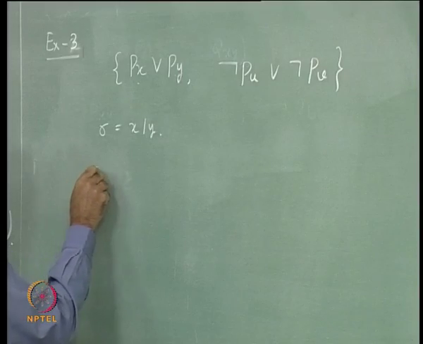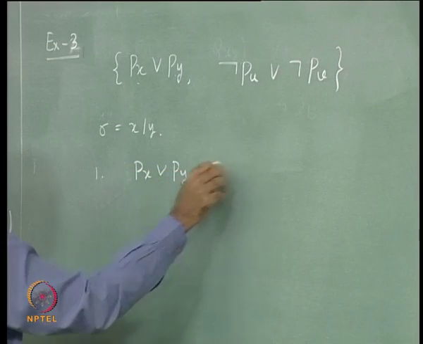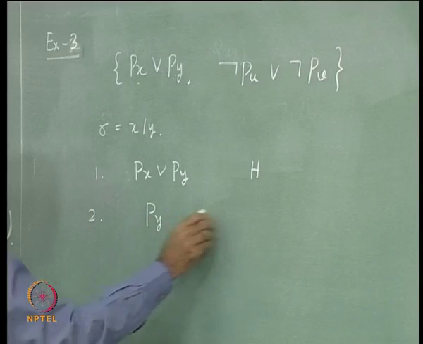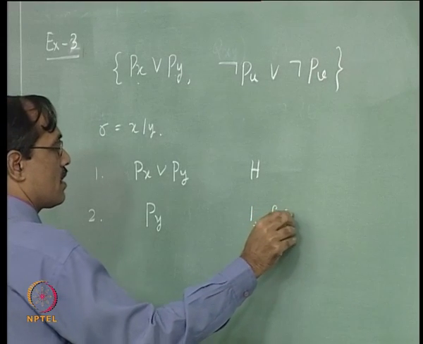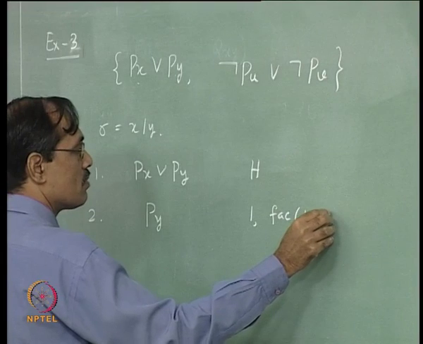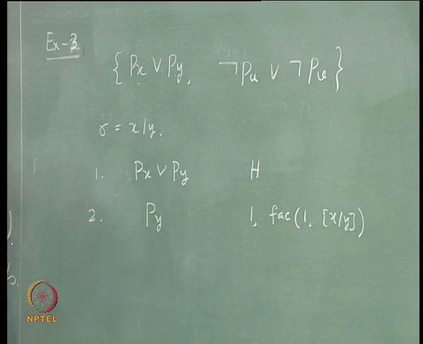Then this says if I start my deduction with px or py as a hypothesis, in the next step I would get py. My justification will be 1 and factor of 1 with sigma equal to x by y. That is how it will go.